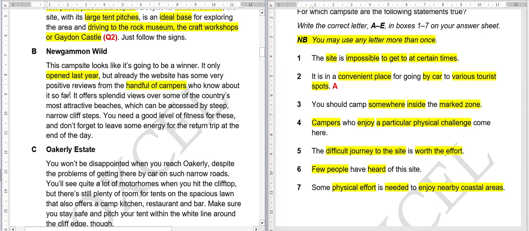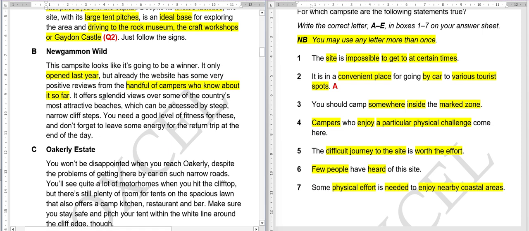If you understand this, I believe you will be able to tell me the answer. There is one answer in this, so we will read the entire thing, then I will give you time for this. It offers splendid views over some of the country's most attractive beaches, which can be accessed by steep narrow cliff steps.